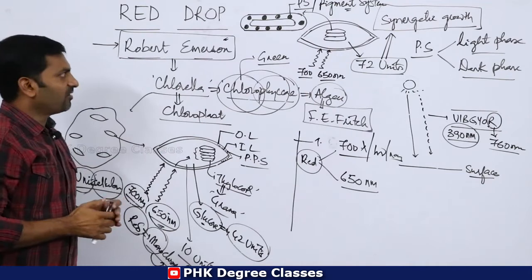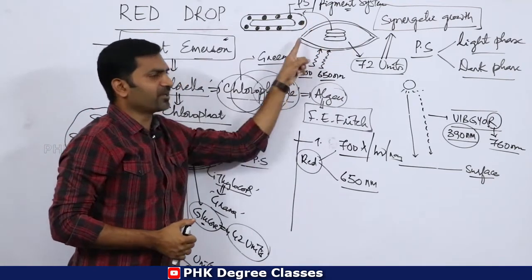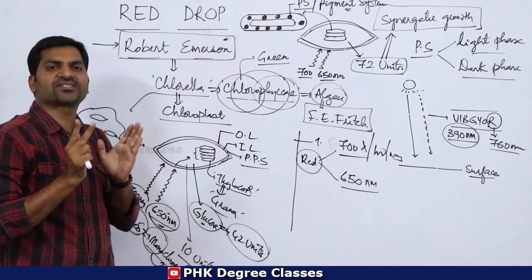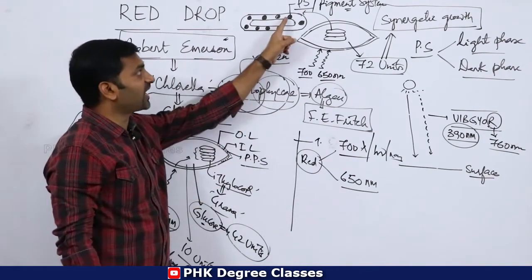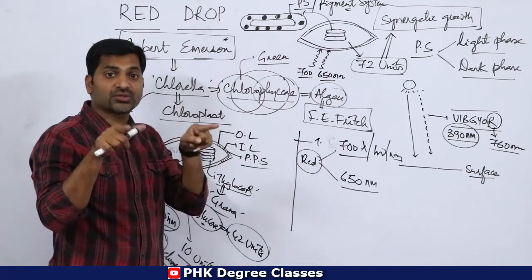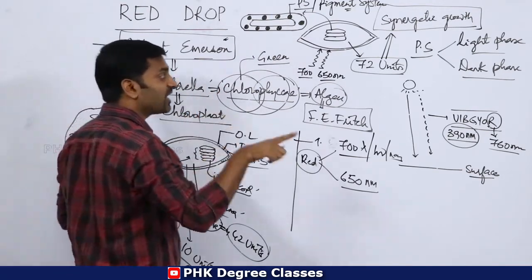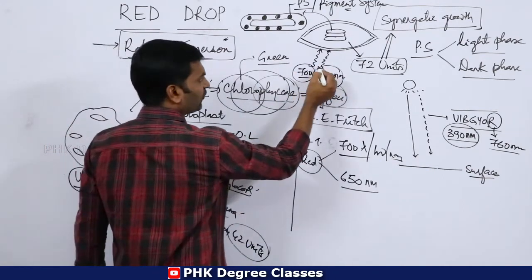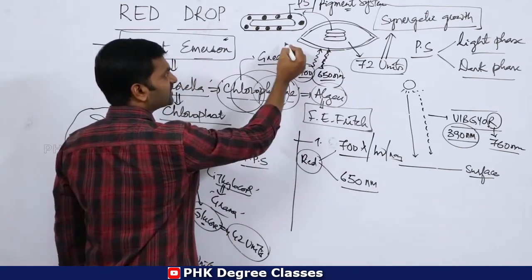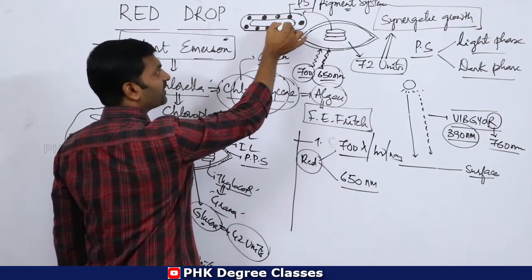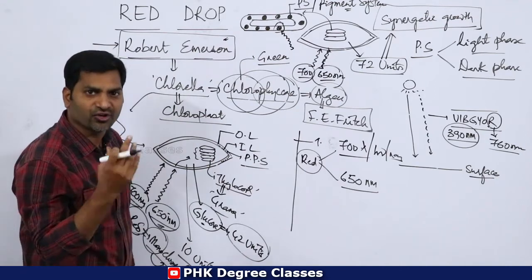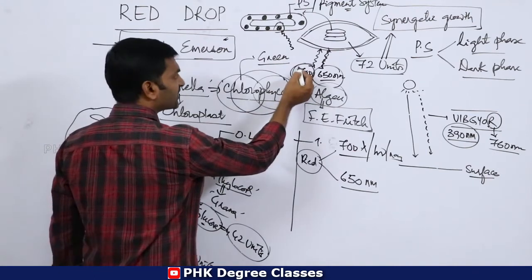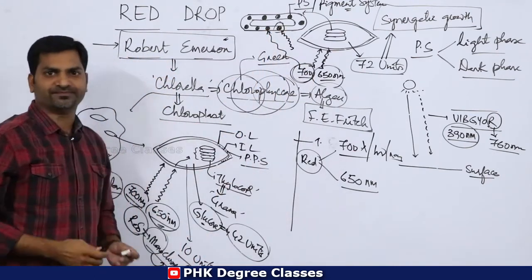Okay. Then after performing this particular experiment, he came forward with two kinds of photosystems inside the thylakoid membranes. These two kinds of photosystems absorb two types of sunlight. For example, 650 nm of sunlight is absorbed by one photosystem, and 700 nanometers of sunlight is received by another system.